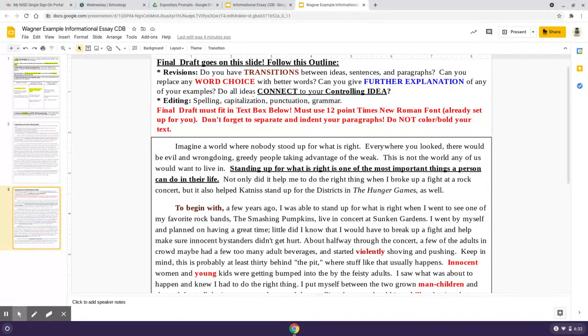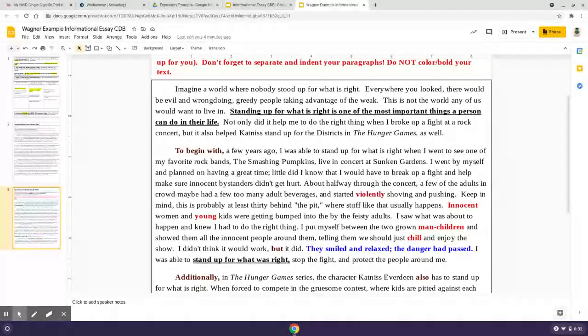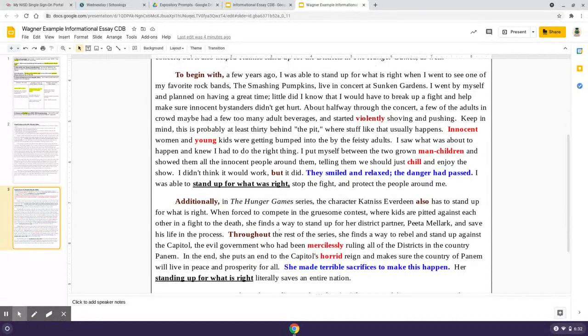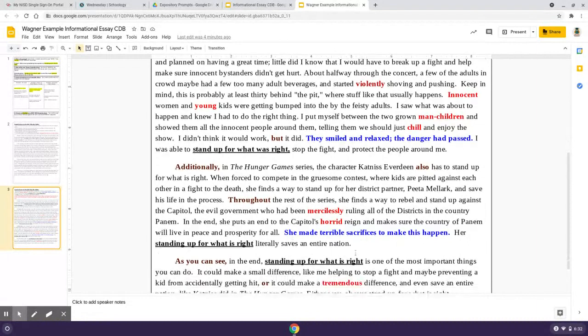And the most important thing, I think, is to make sure that all your ideas connect to your controlling idea. Yours is not going to be bolded or underlined, but I have my controlling idea: standing up for what is right is one of the most important things a person can do in their life. Notice at the end of the paragraph, I also put that I was able to stand up for what is right. I also have it in my topic sentence here. So I tied that through like a thread that weaves its way through the essay. I also have it at the beginning of this paragraph, Katniss Everdeen has to stand up for what is right. At the end again, her standing up for what is right literally saves an entire nation. So that idea is being woven through the whole essay.